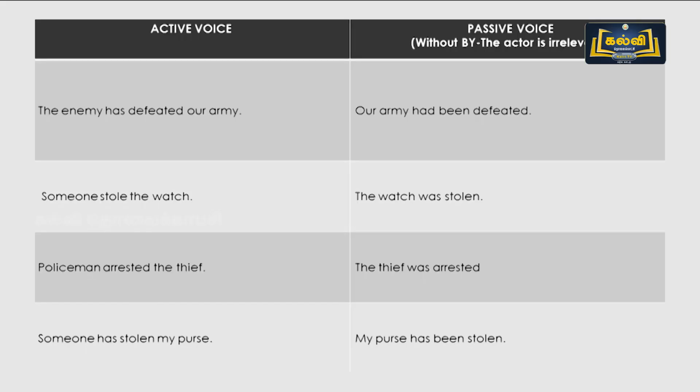Now let's talk about past perfect tense. Usually for singular, plural, whatever it is, you don't need to worry at all. You use had. I had. You had. We had. They had. She had. He had. It had. For singular or plural, whatever it is, for past perfect, you use had. I had given a pen.